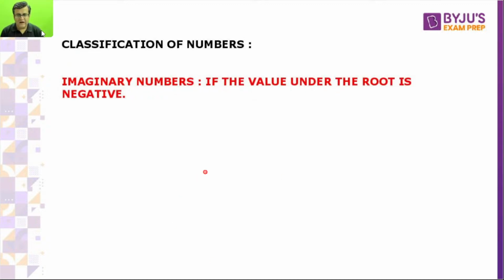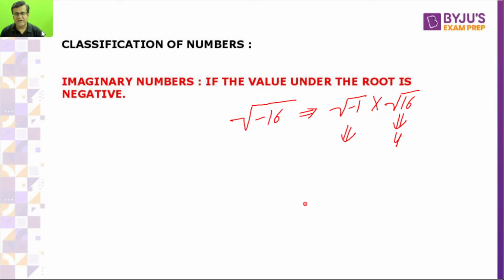Everybody knows if the value under the root is negative, let's take minus 16, root of that. I can write this number as root of minus 1 times root of 16. Root of 16 will give you 4. And this root of minus 1 can be written as iota. Iota is to represent the value under the root with the negative sign. If the value under the root has a negative sign, it means root of minus 1, and we can represent this as iota.